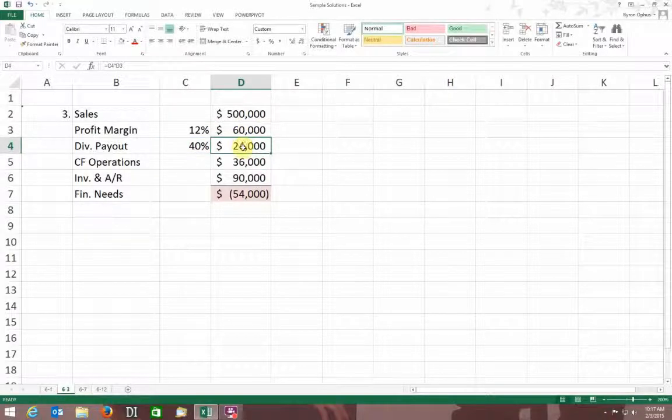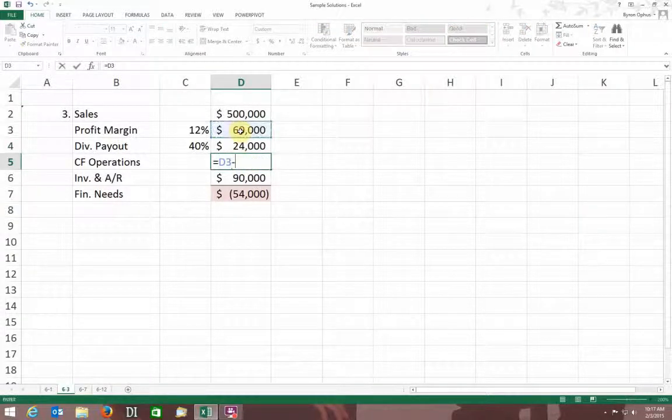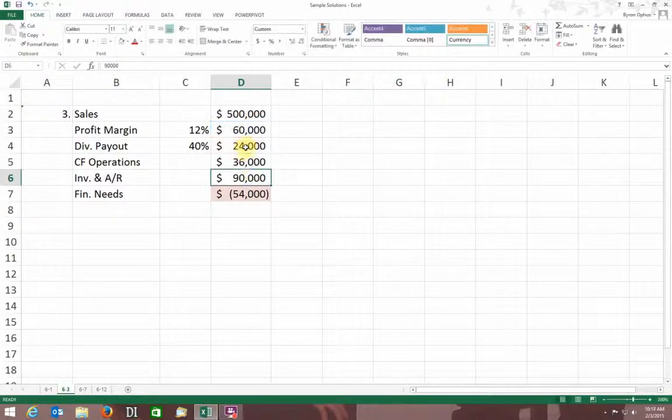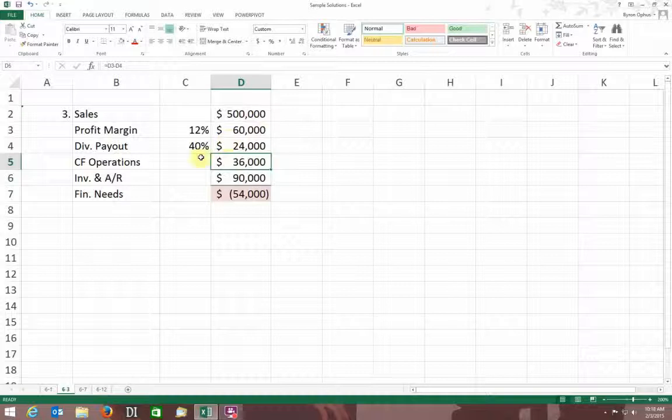So I'm going to pay out $24,000 in a dividend. So now I have to calculate what my cash flow from my operations is. Well, it's my profit minus my dividend payout, or $36,000. So I've got a positive cash flow of $36,000 from operations. Cash flow from operations is what that means.